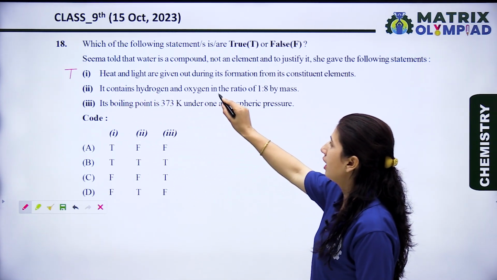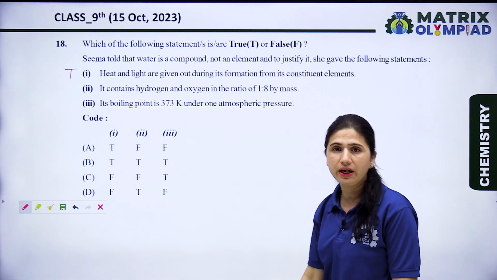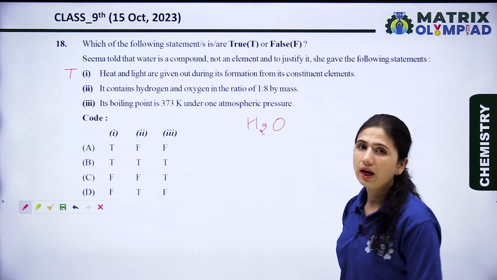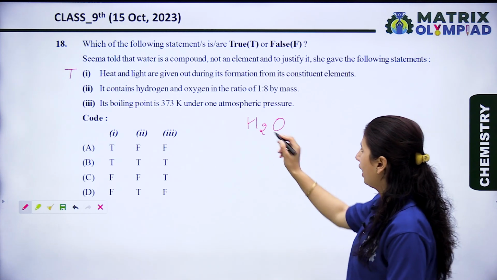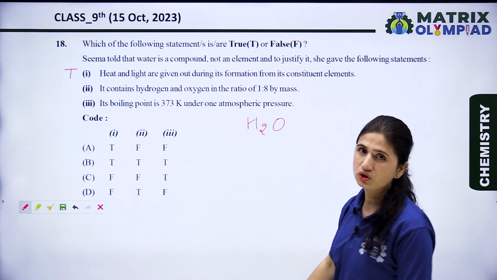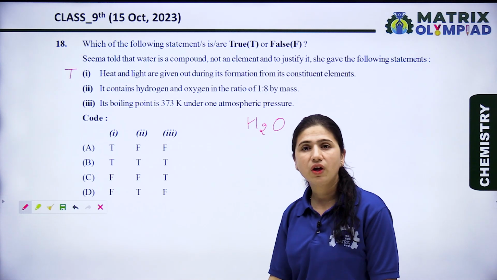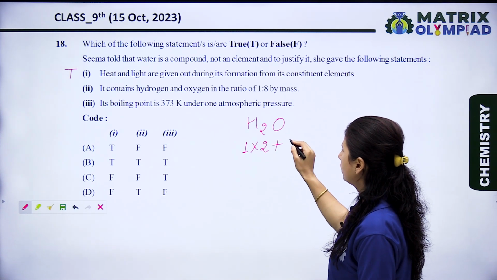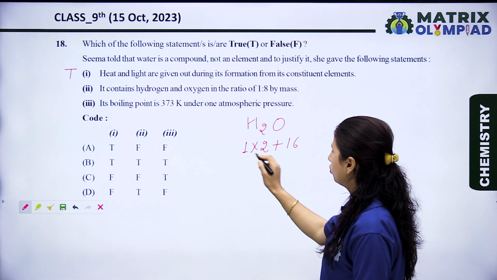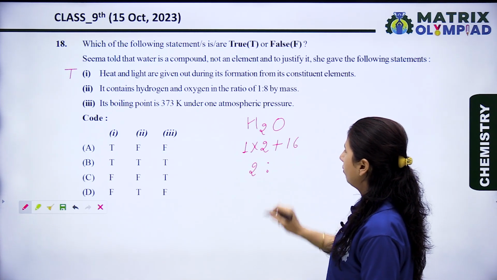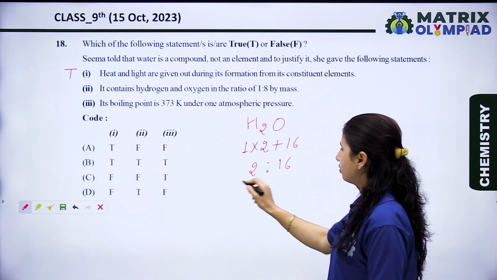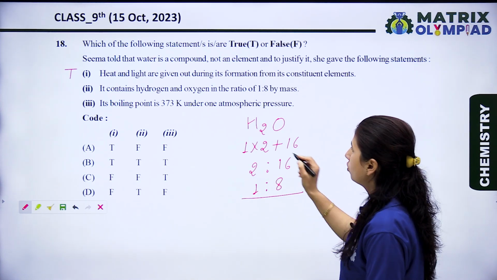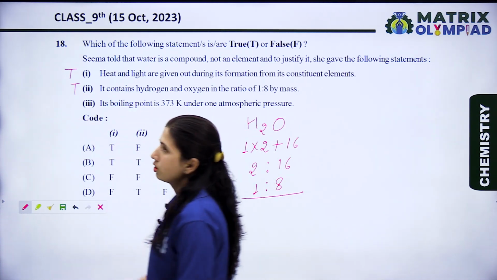It contains hydrogen and oxygen in the ratio of 1:8 by mass. We know that H2O is the formula of water. So in H2O, 2 hydrogen and 1 oxygen are present, and we know that the mass of hydrogen is 1. Here 2 hydrogens are present, so 2, and the mass of oxygen is 16. So it's 2:16, and when we simplify it, it is 1:8. So this statement is also a true statement.